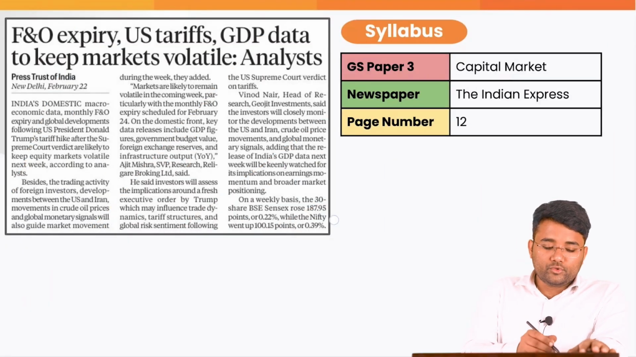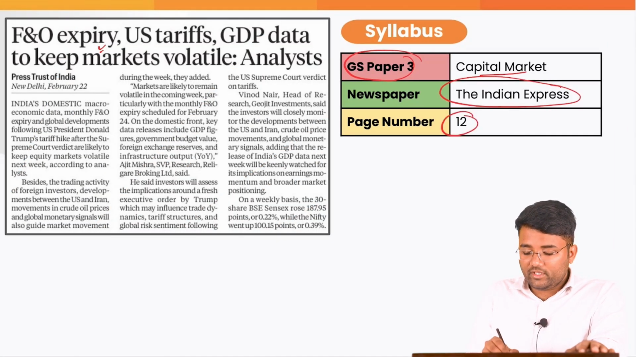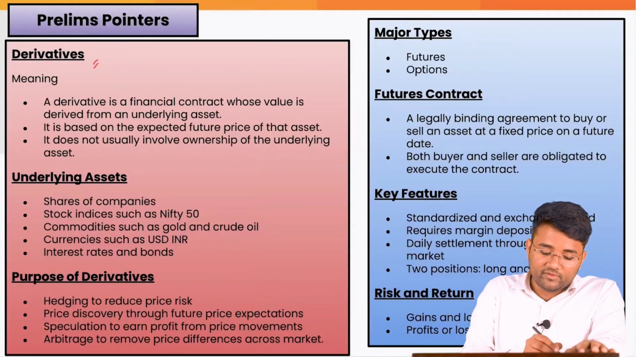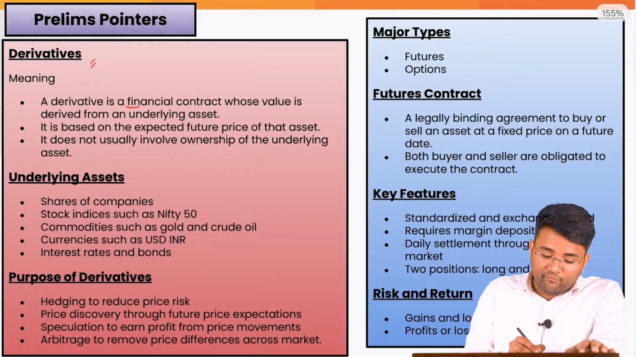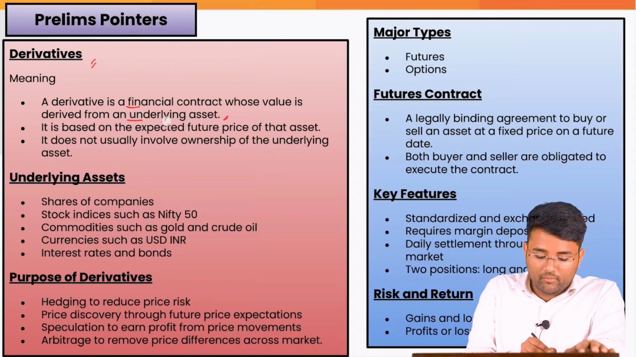Our next topic is futures and options. This is again related to GS paper 3 capital market, and this has appeared in today's The Indian Express page number 12. So futures and options are kind of derivatives which are deriving its value from some underlying asset. So derivative is a financial contract whose value is deriving from an underlying asset.